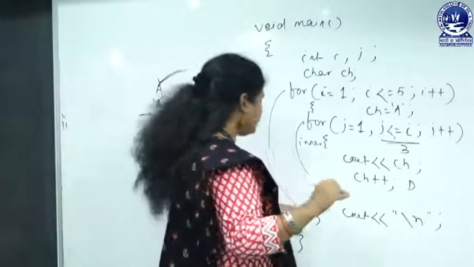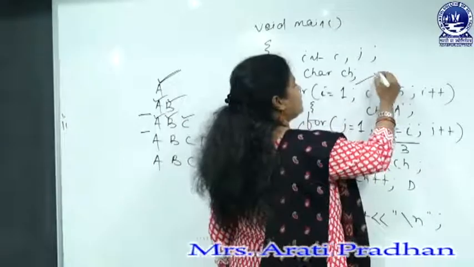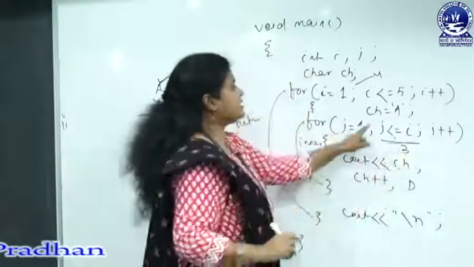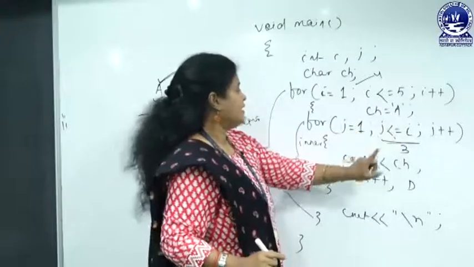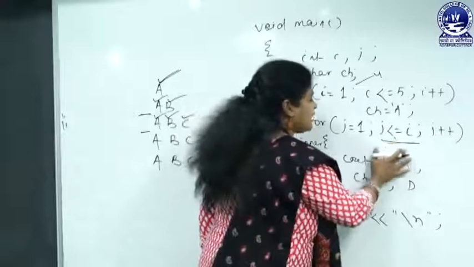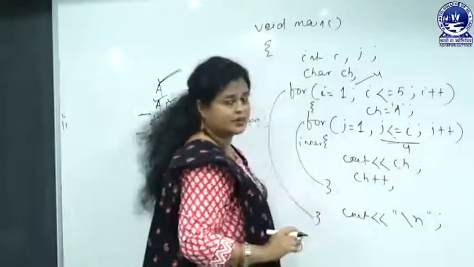We will come to the next line, and again now the i value will be 4 and the condition is true. Now again it will enter here, ch will be A, then j equals 1, j less than or equal to i. It means that now this loop will be continued for 4 times, okay.